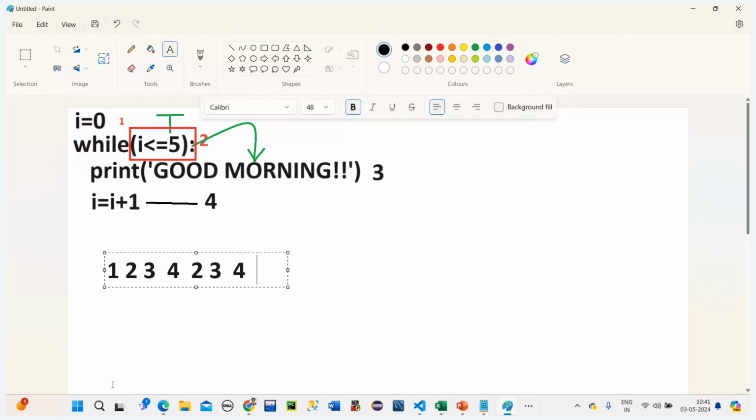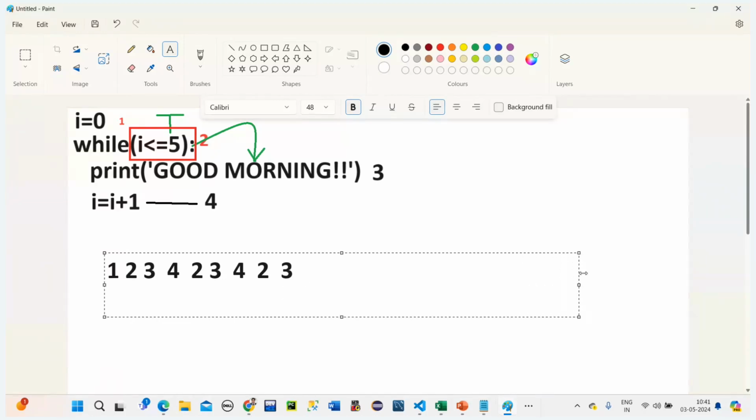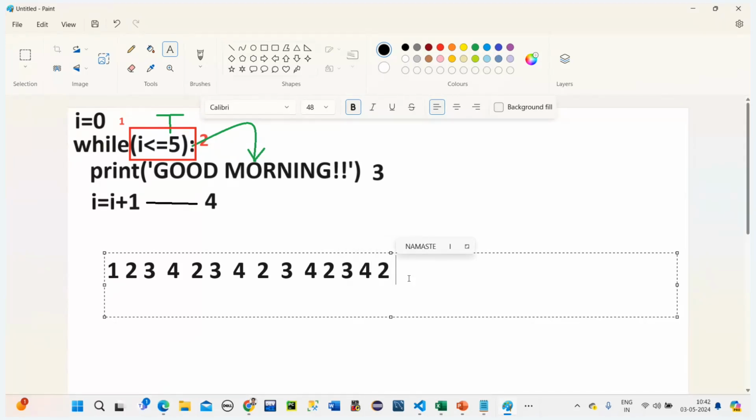After 4, again second. After second, again third and fourth. After fourth, again second, again third, again fourth, again second, again third, again fourth. Understood? So repetition is there.